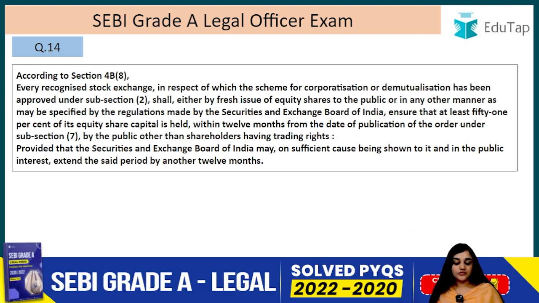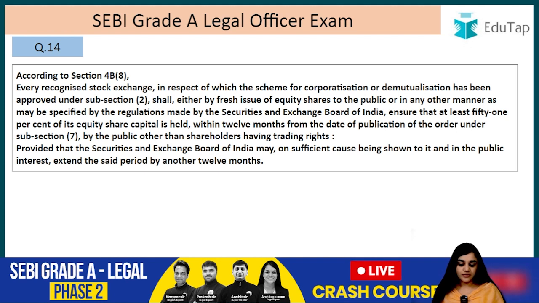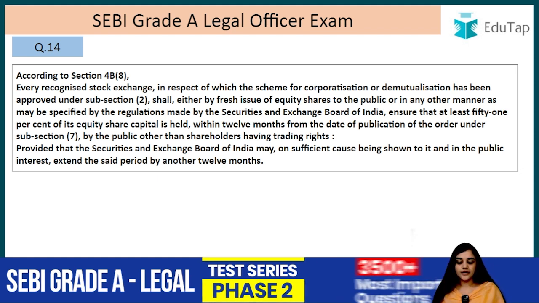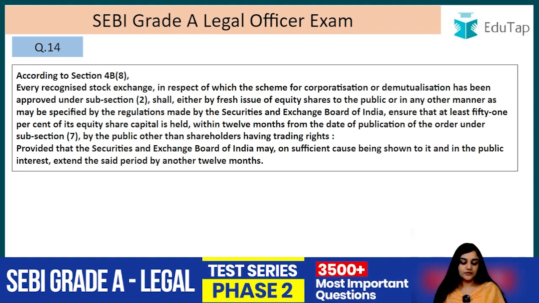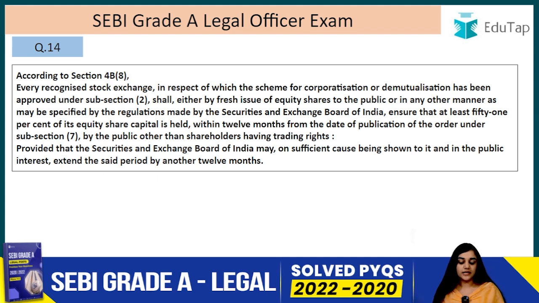Every recognized stock exchange in respect of which the scheme for compensation or demutualization has been approved under subsection 2 shall, by fresh issue of equity shares to the public or in any other manner as may be specified by the regulations made by the Securities and Exchange Board of India, ensure that at least 51% of the equity share capital is held within 12 months from the date of publication of the order under subsection 7 by the public other than the shareholders having trading rights, provided that the Securities and Exchange Board of India may, on sufficient cause being shown to it and in the public interest, extend the said period by another 12 months. So they can extend it for another 12 months.